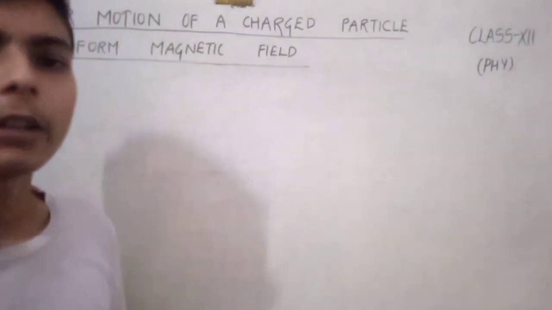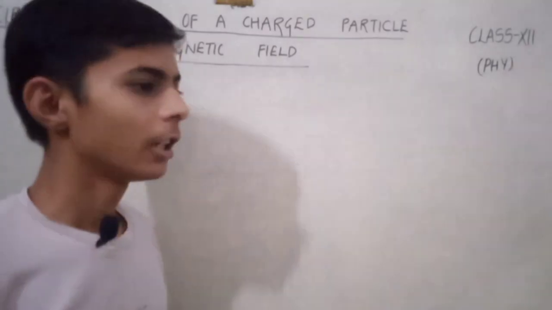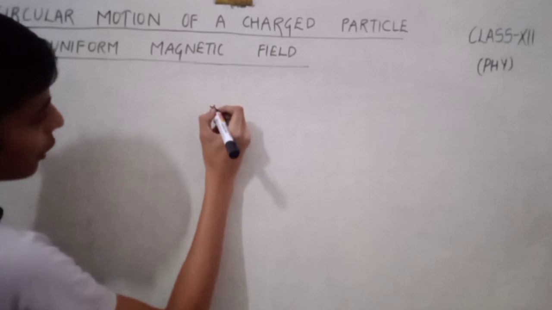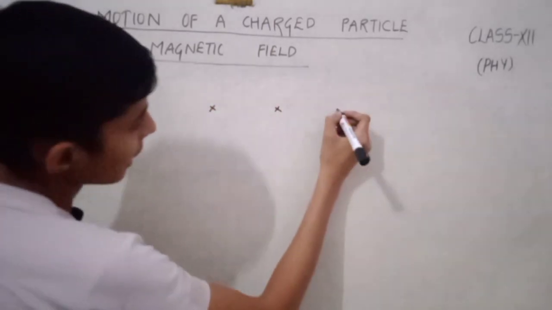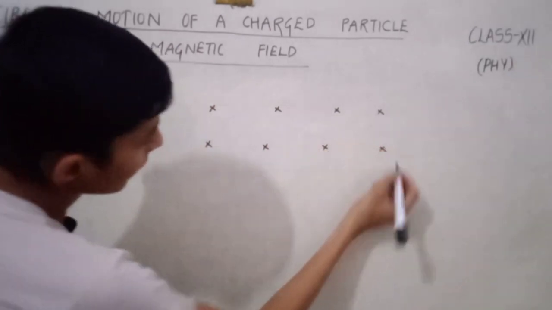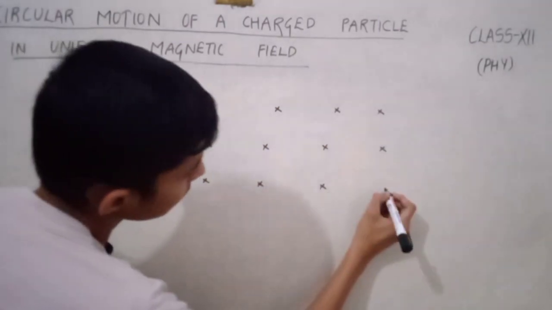Hello friends, today I am back with another lecture of moving charges and magnetism, and here we are going to discuss circular motion of a charged particle in a uniform magnetic field. Suppose the direction of the magnetic field is into the plane, which is denoted by small x.